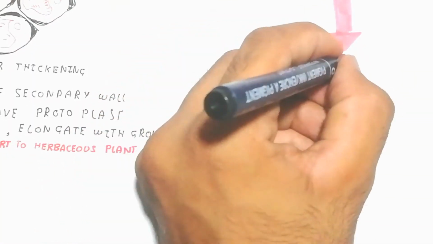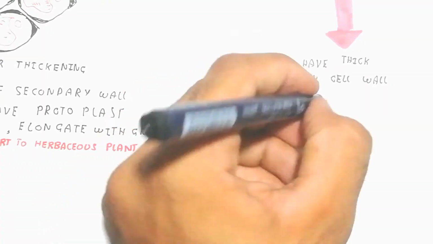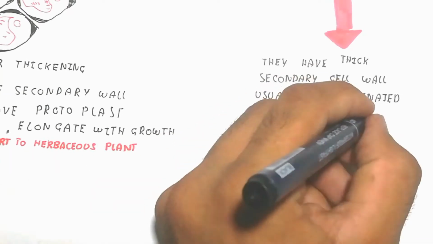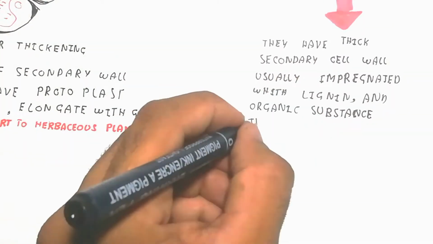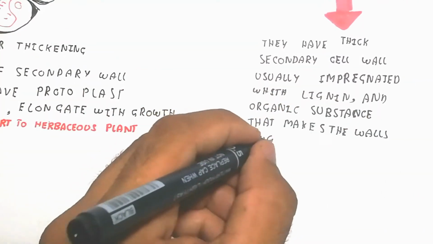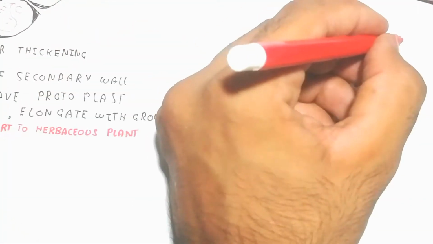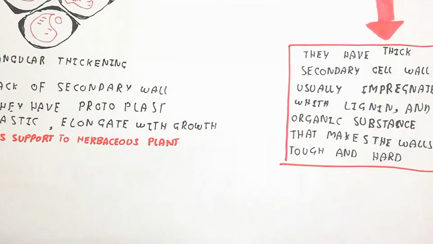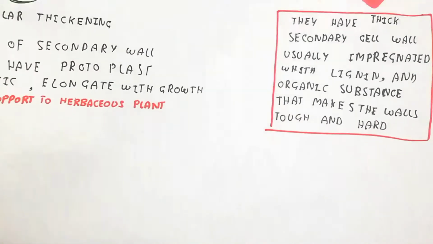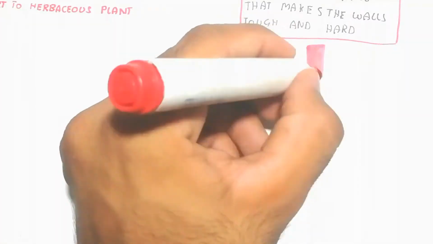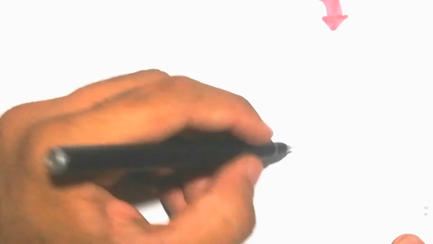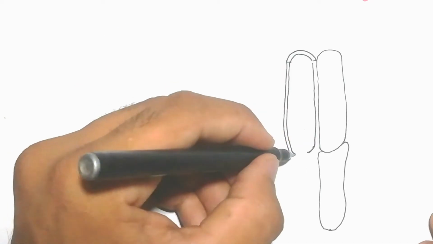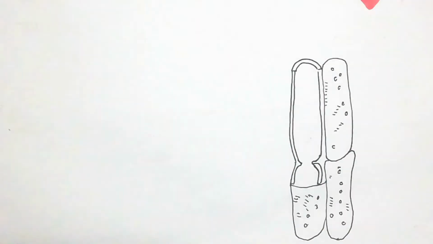Further we can explain that they have a thick secondary cell wall, usually impregnated with lignin and organic substances that make the wall tough and hard. So the wall of the cells is tough and hard due to the impregnation of lignin and pectin.